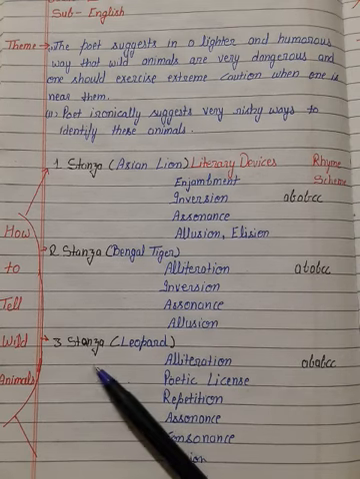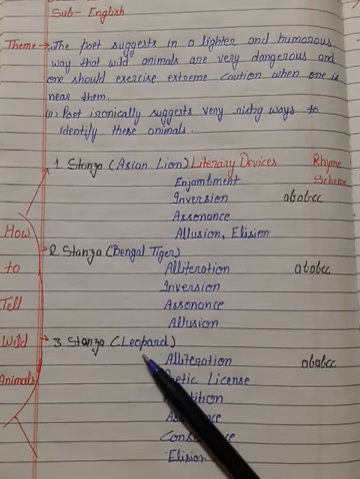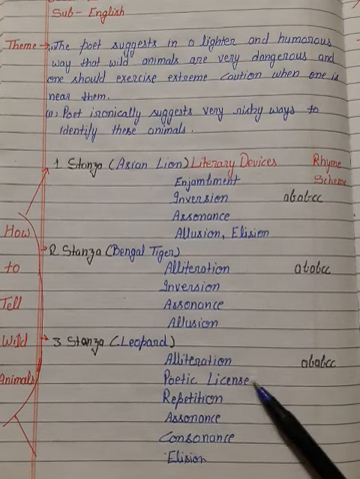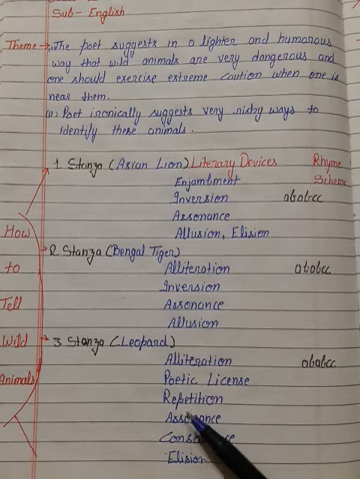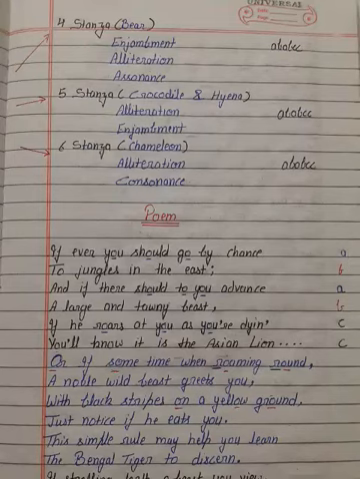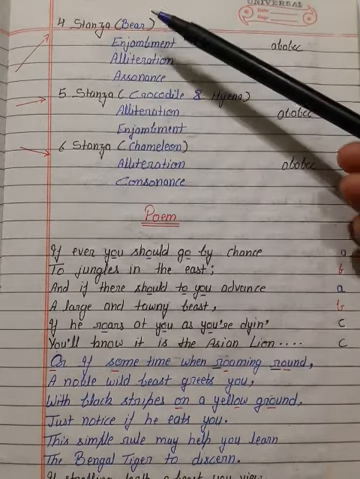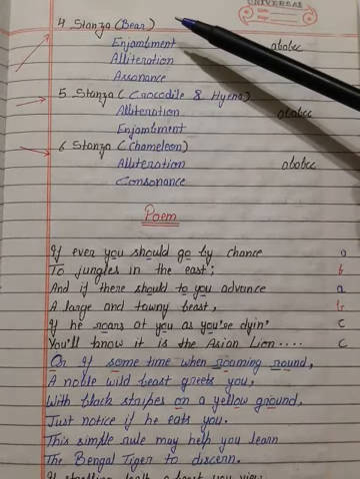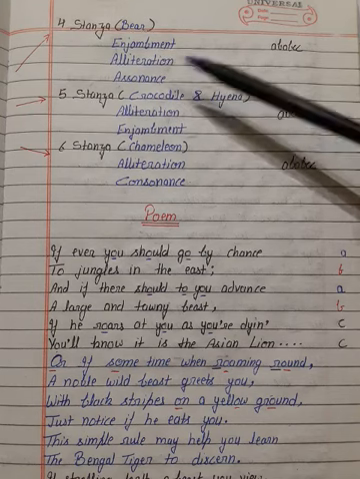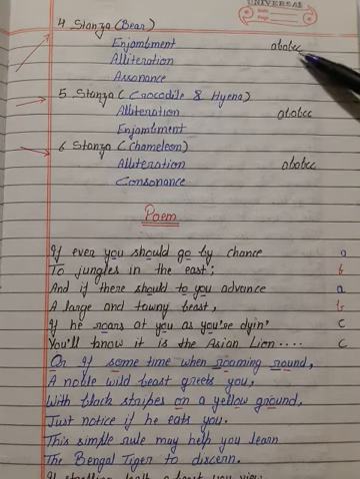In the third stanza, she tells the features of the leopard, and the literary devices of this stanza are alliteration. Poetic license is also here in this stanza. Repetition, assonance, consonance, and the rhyme scheme is A B A B C C. In the fourth stanza, she tells about the bear, and the literary devices are enjambment, alliteration, assonance, and the rhyme scheme is A B A B C C.